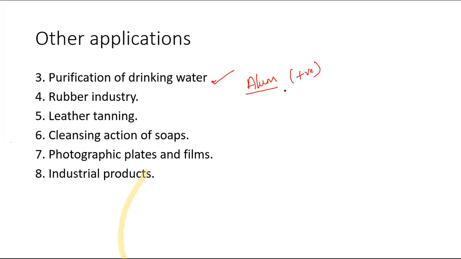So this is nothing but a sol, aluminum sol. Its commercial name is alum, which carries positive charge. We have to dip it in water 20 to 30 times and take it out. Then what happens, whatever mud is present in the water carries negative charge. So because this positive charged alum comes in contact with the mud, neutralization takes place between the negatively charged mud and the positively charged alum.